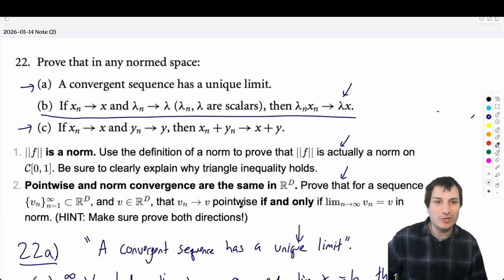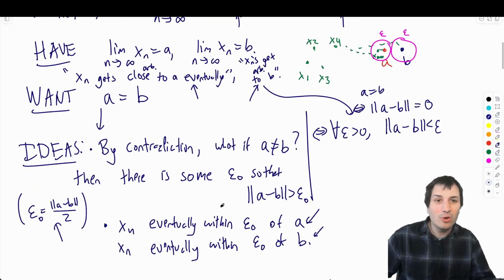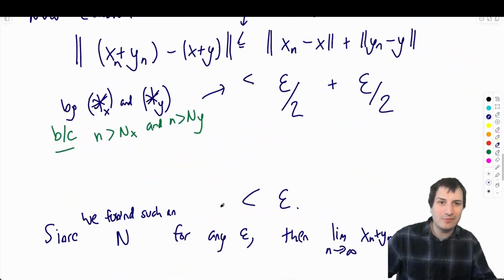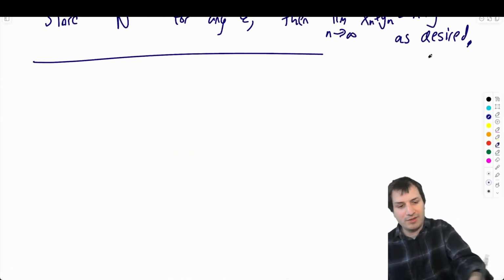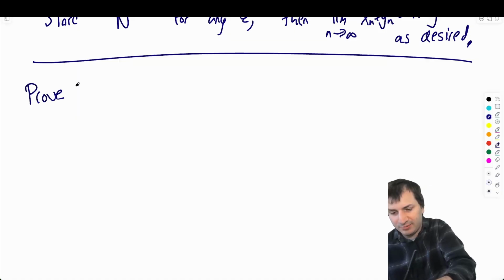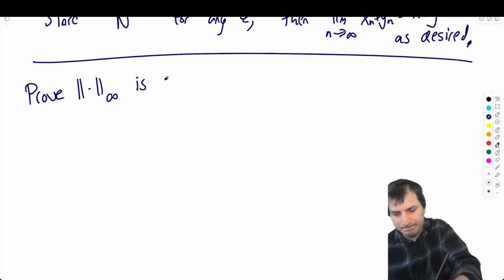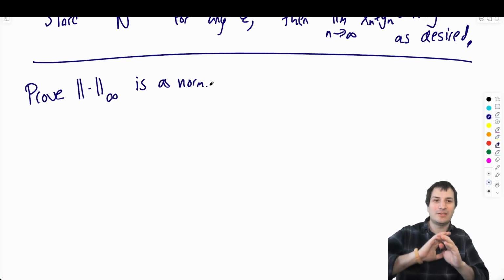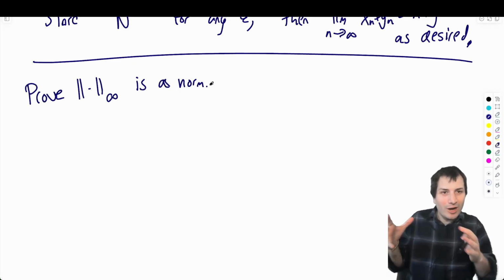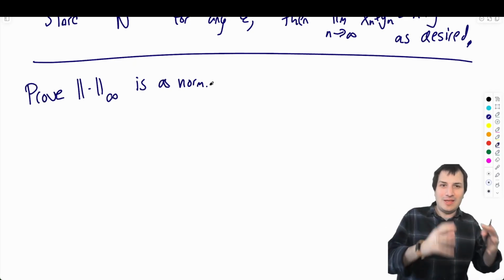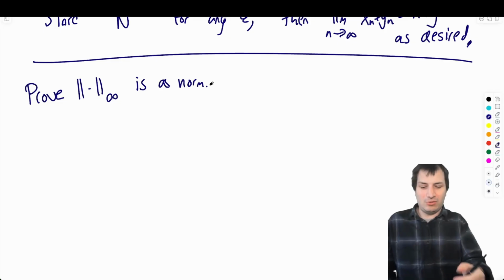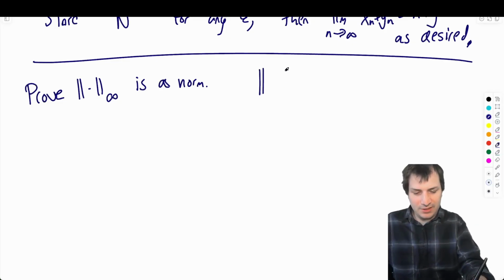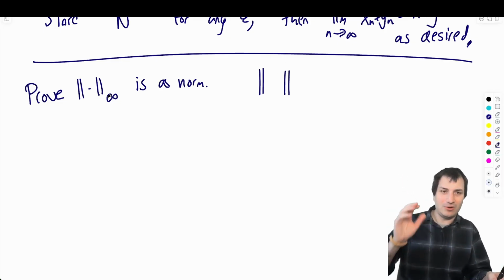Now we're ready for question 1 from Tuesday's other thing, proving that f is a norm. This one is a little bit different in that the things you're given are slightly different. So prove the infinity norm, some people write it like this, is a norm. This little dot is standing in for an unnamed function. I'm not saying the norm of the function f, I'm saying the norm object, the thing that does the norm, is a norm. And remember this infinity norm, I'm not going to write infinities because it's the only norm we're working with right now.